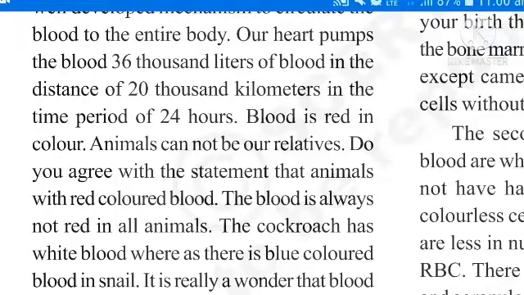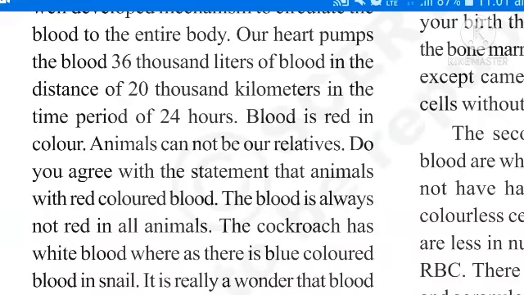Agglutination. See here, one important thing is there. Heparin is one of the chemical substances present in the blood. What is the importance of heparin? Heparin helps to prevent blood clotting in the blood vessels. See, heparin is present in the blood vessel, which helps to prevent blood clotting. Blood is continuously flowing without clotting because heparin is present. It is one of the chemical substances.